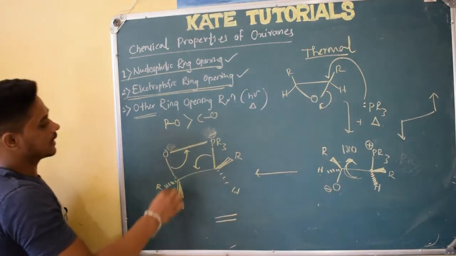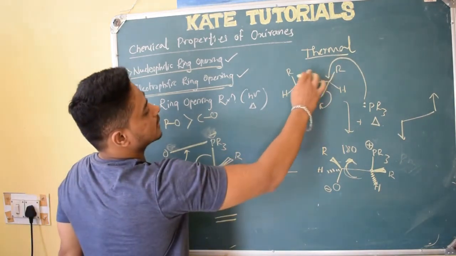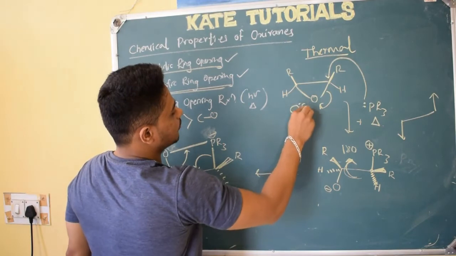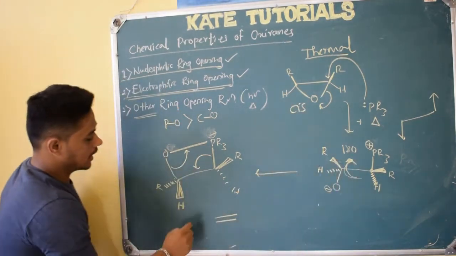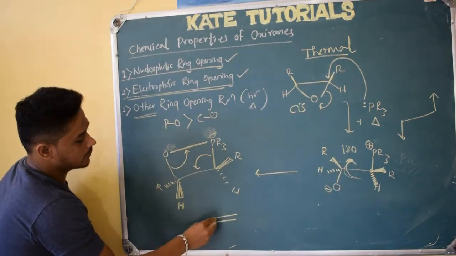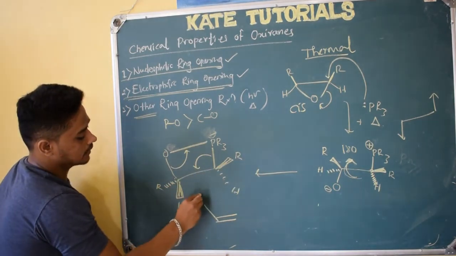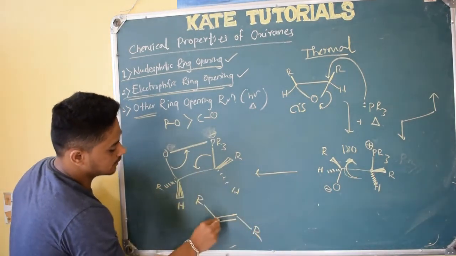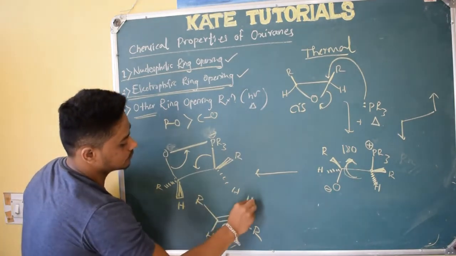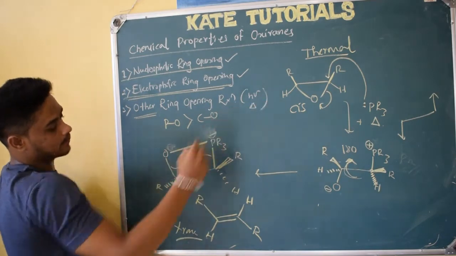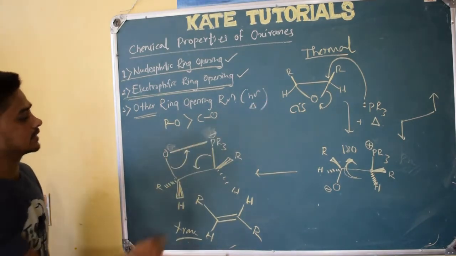What kind of alkene? I started with a cis epoxide, because both are on the same side, right? So I started with a cis epoxide. Because of this rotation, I will get trans. See here, this R will be below and this R will be above, meaning both are on opposite sides. So I will get trans. I hope you got it. From cis I started, but I got trans. The reason is this rotation.